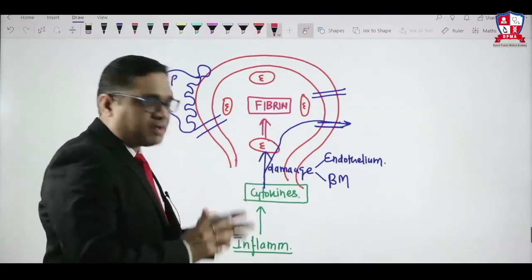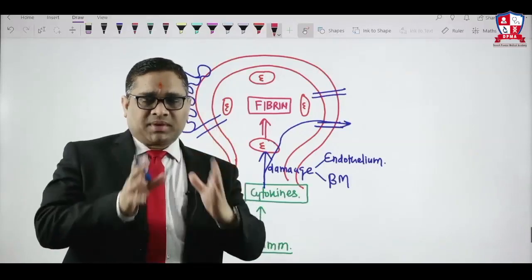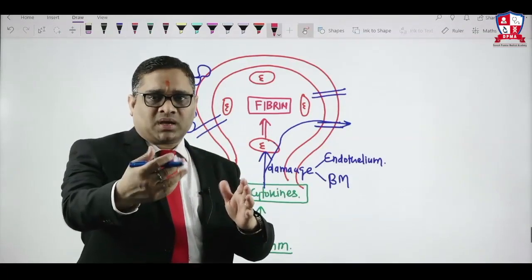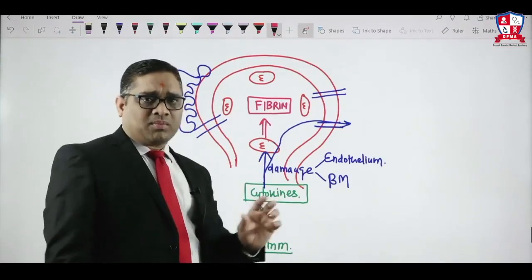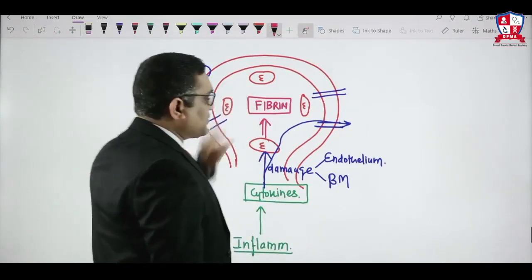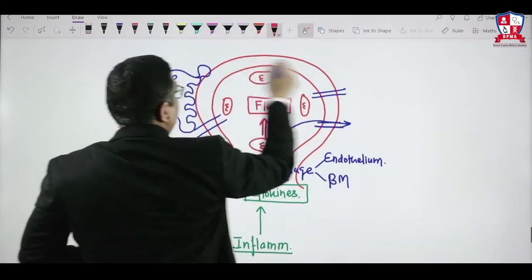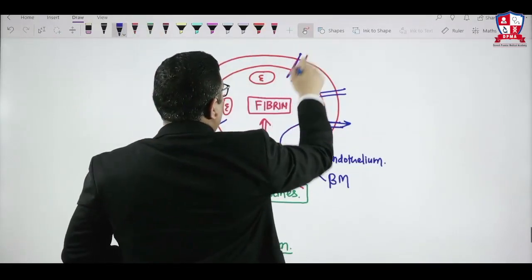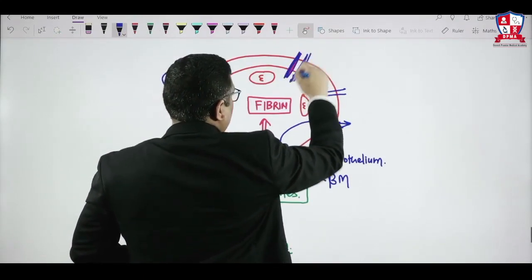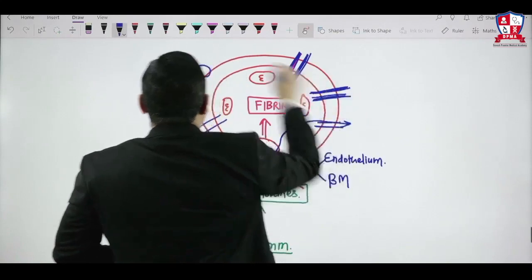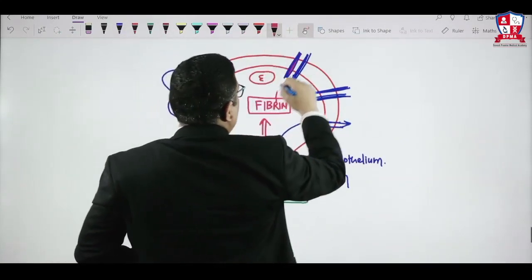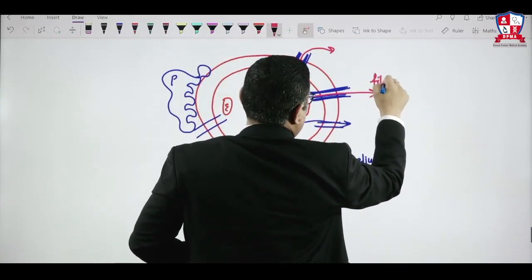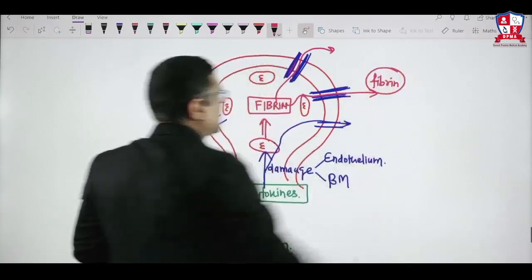It's not only for glomerulonephritis. Whenever a blood vessel is damaged, and endothelium is damaged, procoagulants will be released. They will activate the clotting pathway, and in the end, fibrin, the clot, will be formed. So fibrin has been formed here. Because of the formation of the fibrin and the damage of the endothelium, you can see there is a rupture of the basement membrane. This rupture through the basement membrane will allow this fibrin to leak outside. So now I am showing you fibrin is coming outside.